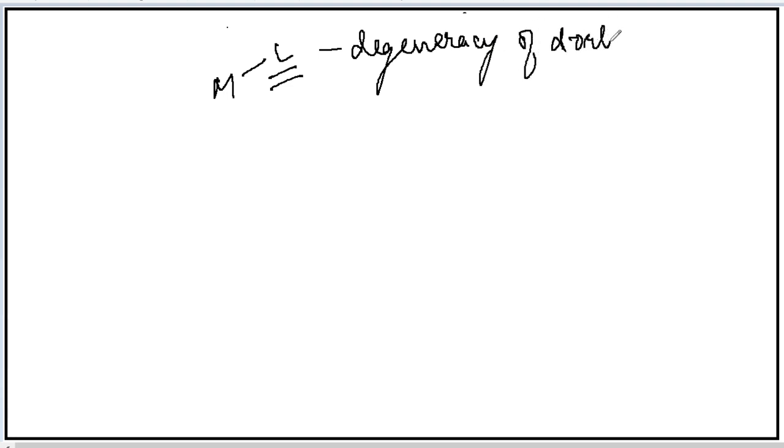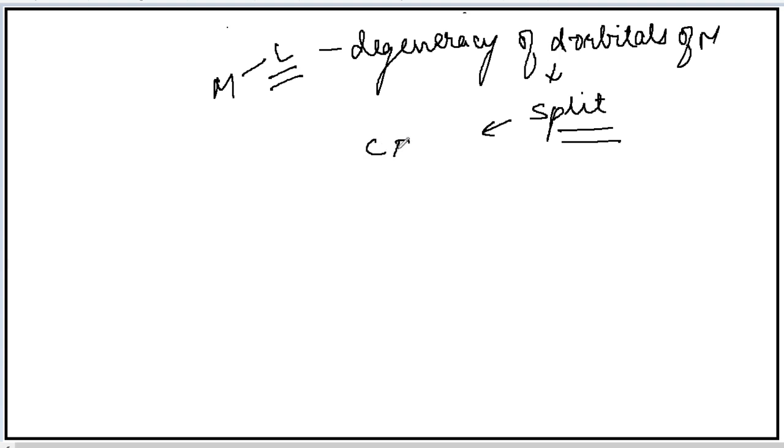So if around the metal some ligand is present, then in that case the degeneracy of the d orbitals of the metal is going to split. The degeneracy will not remain the same, it is going to change. And as a result of this splitting, it gave rise to the crystal field theory. So crystal field theory says that the bond will be ionic, first of all. Second, if the ligands are present around the metal, then there will be some splitting in the d orbitals' energy.